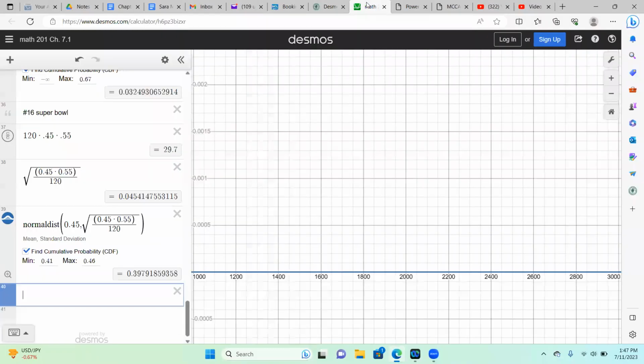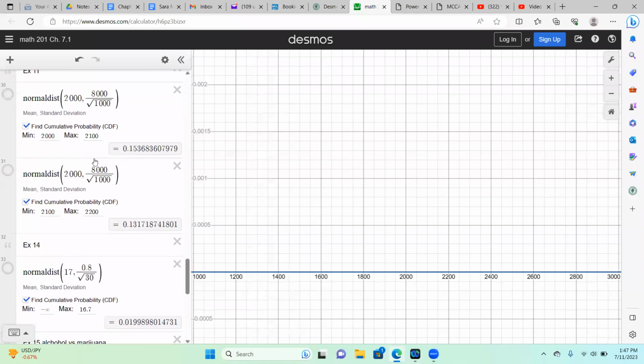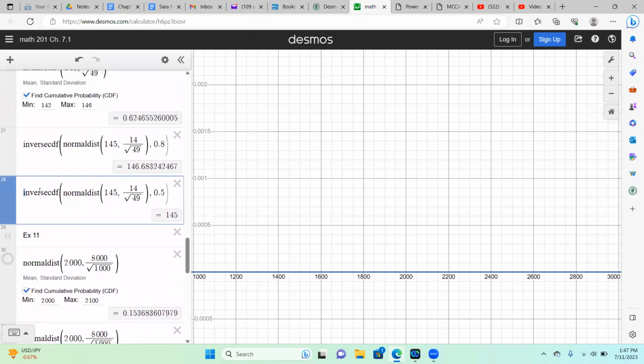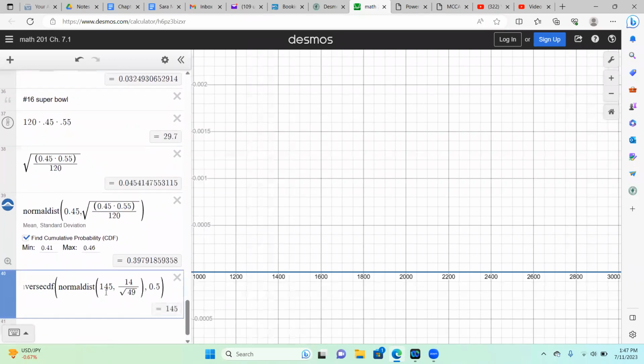And Desmos, similar to what we've done in other problems up here. I'm just going to copy that and paste it, but really, I'm going to paste this inside here.